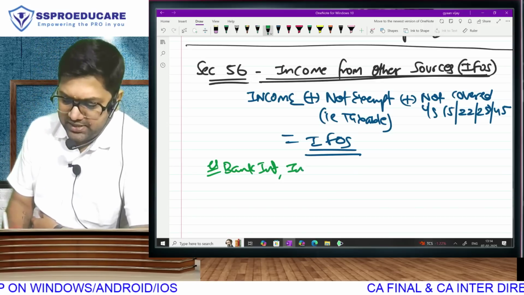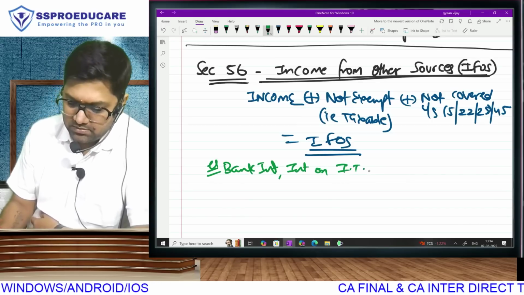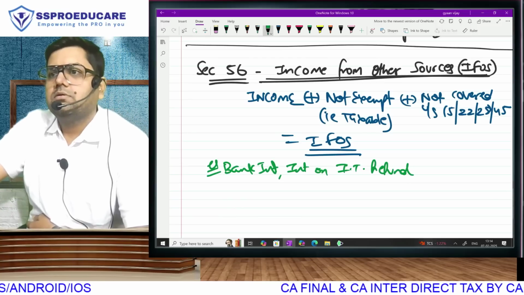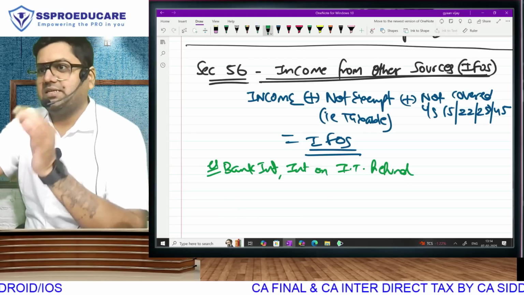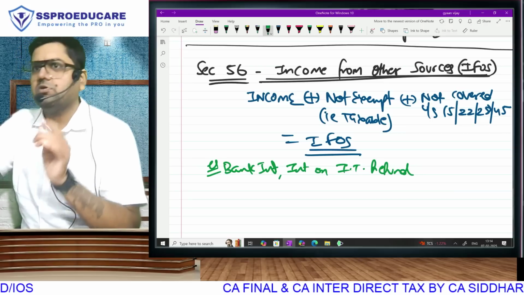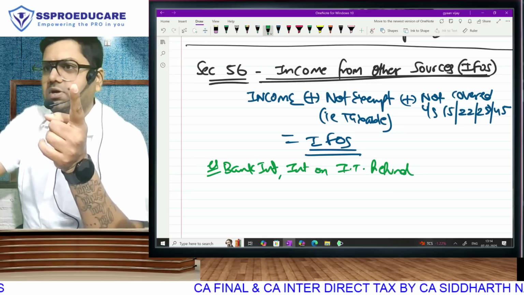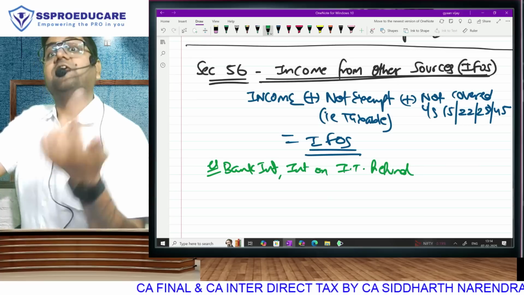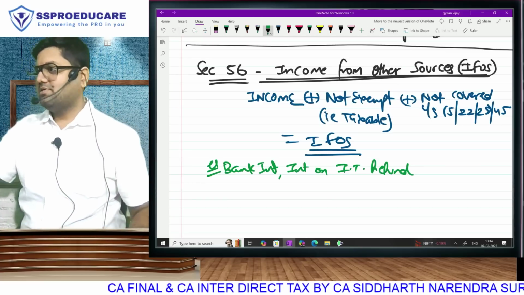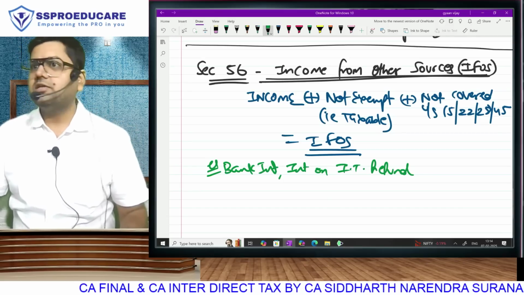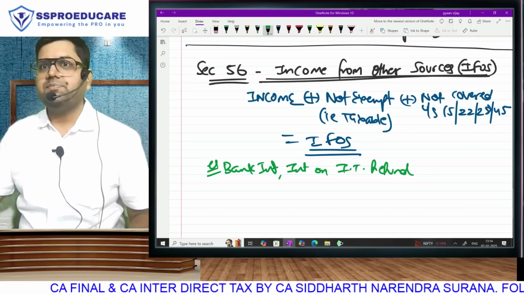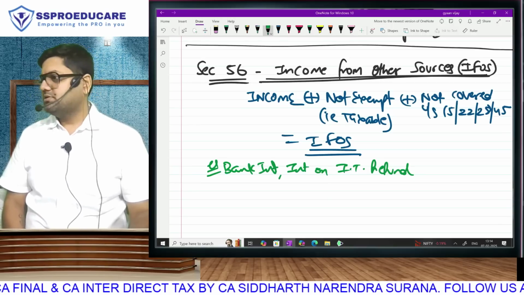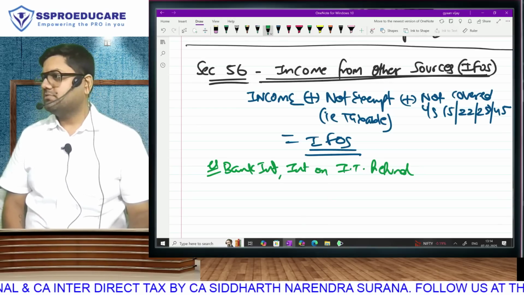If you receive, say, interest on income tax refund, think about it. Principal is not taxable. Please understand the logic. I have discussed this in PGBP also. When I pay income tax, I don't get deduction. So when I get refund, I won't pay tax. But if I get interest on that refund, that is extra income, I will pay tax. But where? It is not salary, house property, PGBP or capital gain. Where will it be covered? Income from other sources.